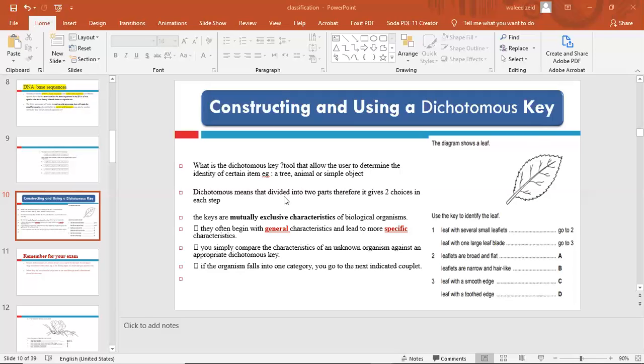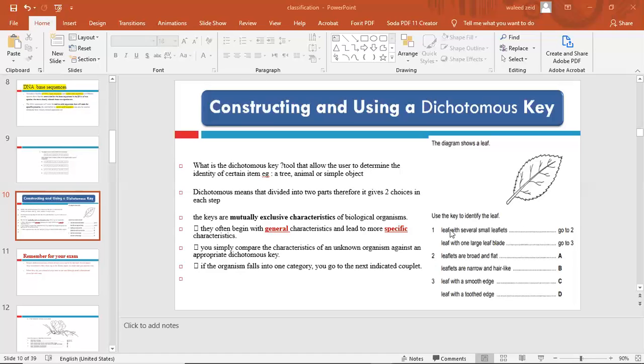So dichotomous means that it divides something into two parts. Therefore, it gives two choices, two options in each step. And then if you follow one option, this option will take you to another two options, and so on until you identify this object, either living or non-living, whatever. So the key uses mutually exclusive characteristics of biological organisms. So look at this photo.